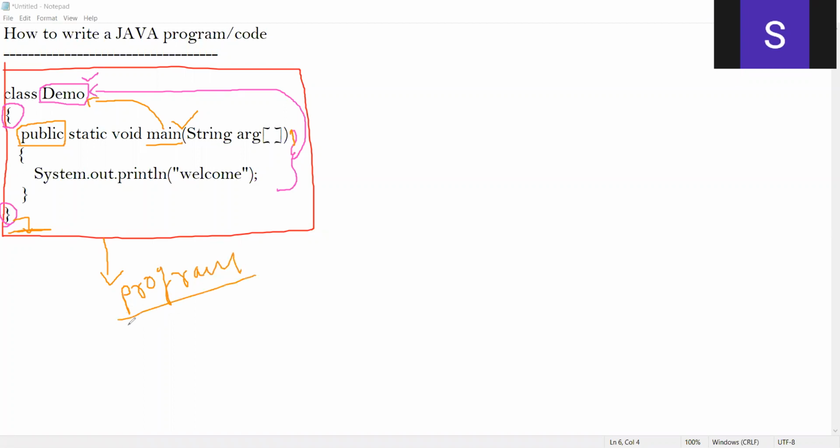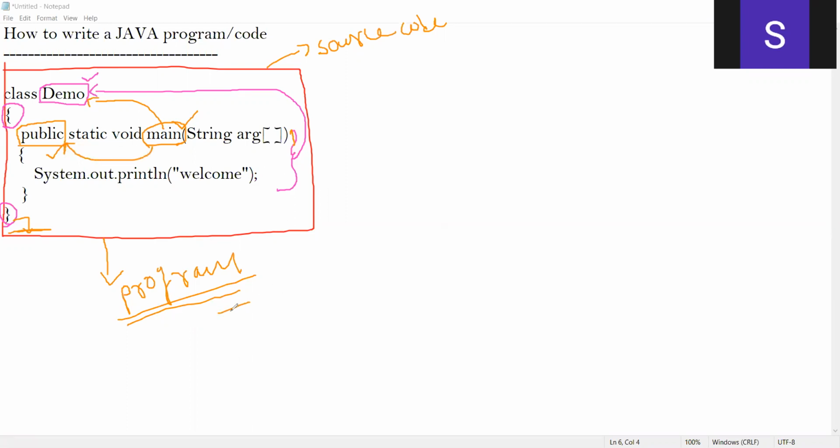I would like to convey this. Outside of the program. When I say outside of the program, this is my source code. Now, outside of the source code also, I can call this main method. Why can I call this main method outside of the source code also? Because the main method is public. Now the question comes, why should I make this main method public?